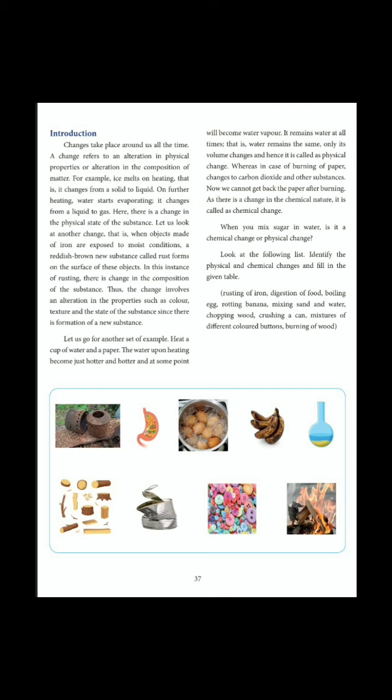The paper vanishes after burning and gives out carbon dioxide and other substances such as dust and waste from the burning of paper. Now we cannot get the paper back after burning. This kind of change, in which we cannot get back the original substance, is chemical in nature, and is a chemical change. When you mix sugar in water, is it a chemical change or physical change?